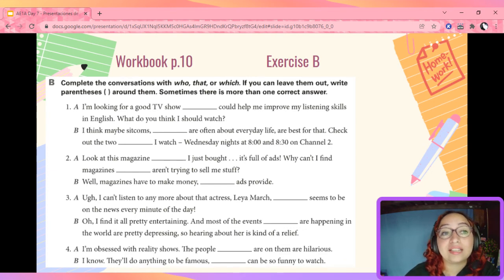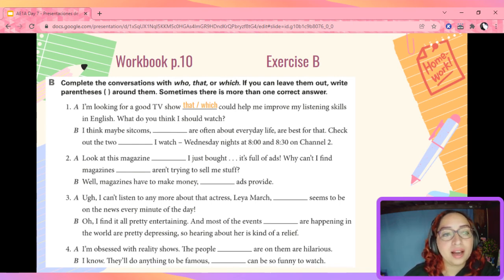Because it is a defining clause. Is it okay if I use that and which? Yes, right? Now, is the pronoun essential or is it optional? Well, if you notice, we have the modal verb could. So this pronoun is necessary. That's why I'm not using parentheses. That or which.